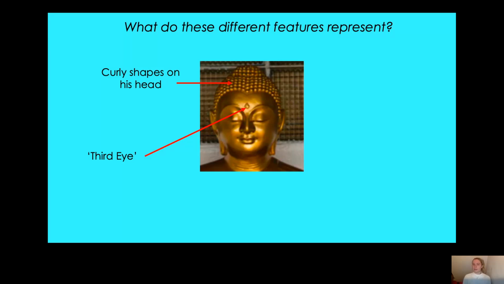Now, what do you think the next thing I noticed was? Yes, I noticed the bump on the top of his head. Can you see it? The little bump that goes up at the top of his head? I wonder what that represents. Do you know? And the last one, can you see his earlobes? What do you notice about his earlobes? Yes, they're very long, aren't they? Wonder what that is. Okay, so now you know the 4 different features on the Buddha statue. His curly shapes on his head, his third eye in between his eyebrows, the bump on the top of his head, and his long earlobes.